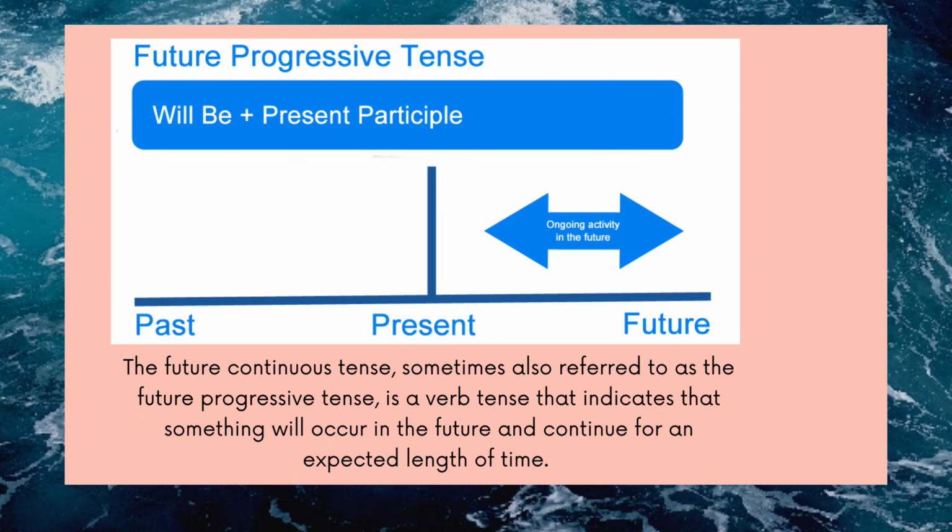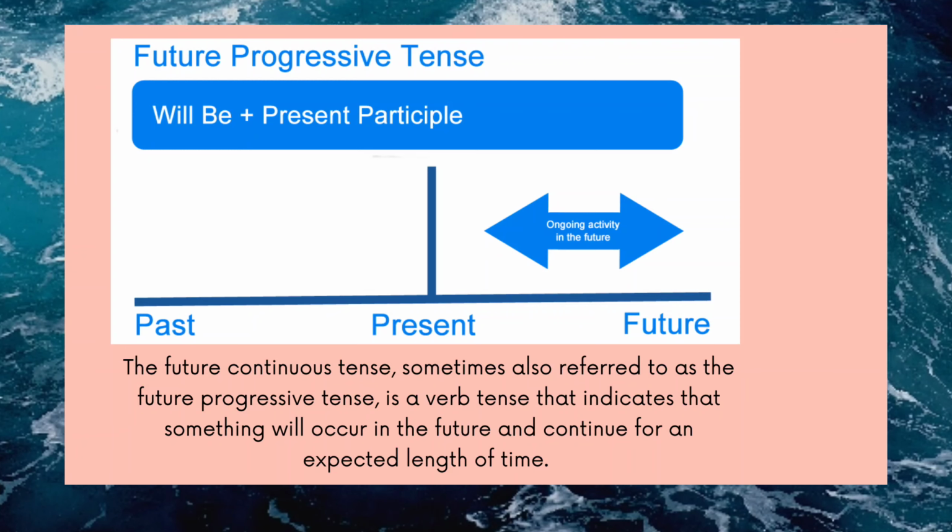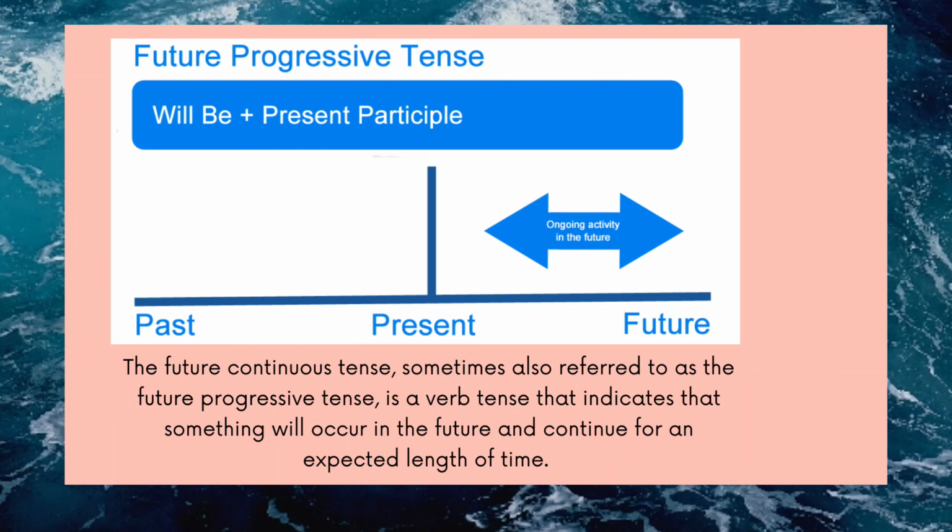Next, after simple future, we go to future progressive tense. Here, future continuous, progressive or continuous, that will be the same, right? Sometimes also referred to as the future progressive tense, it is a verb tense that indicates that something will occur in the future and continue for an expected length of time.